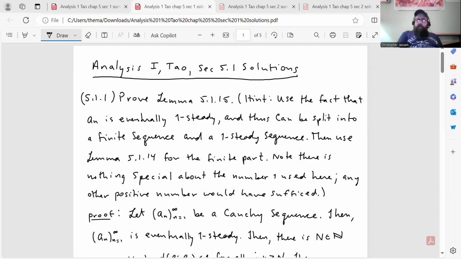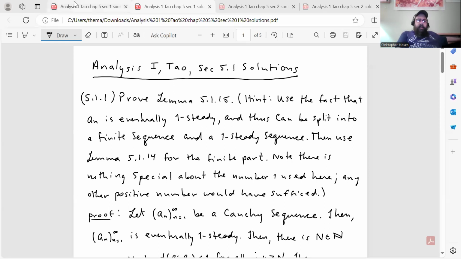I want to go over my solutions to the exercise set for section 5.1 in Tao's Analysis 1 book. So let me bring up my solutions. This will be a very short video because there's only 2 questions for this section, but we'll go through them nonetheless. Okay. So question 5.1.1 asks us to prove lemma 5.1.15.